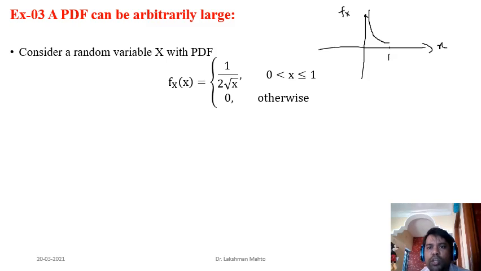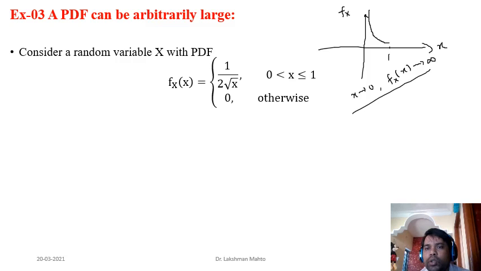Okay, so this is the plot of this PDF. And you can observe that when x is approaching 0, you can easily see that the corresponding PDF will approach infinity. So you can say that in the neighborhood of 0, the function is unbounded.